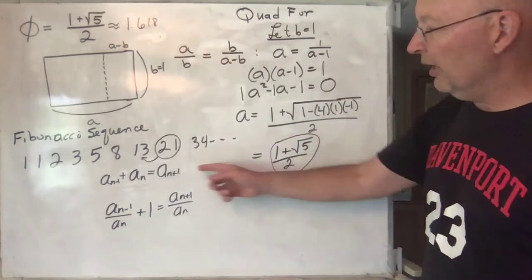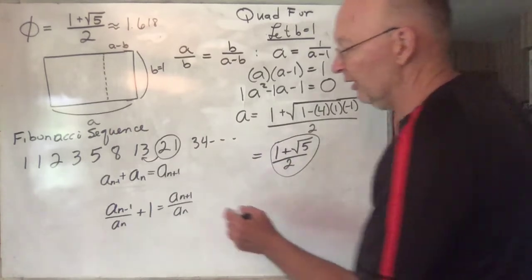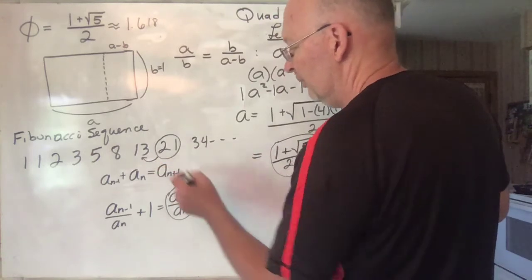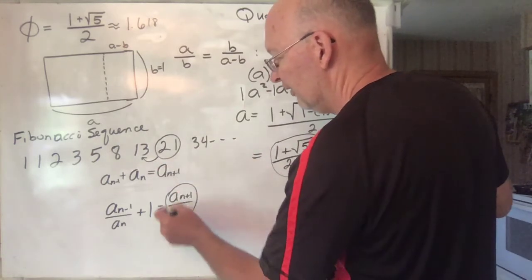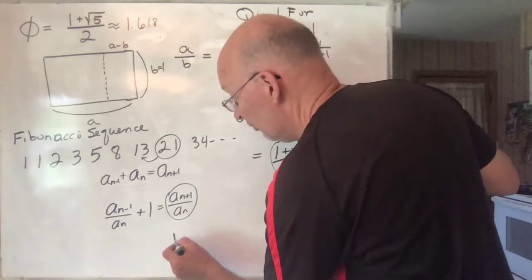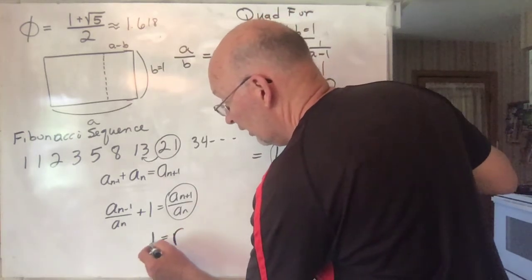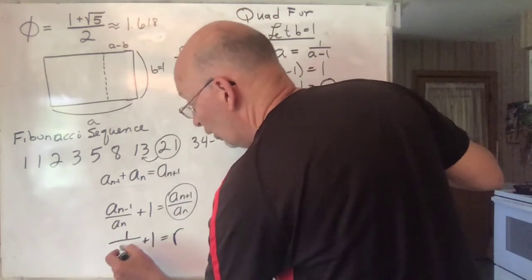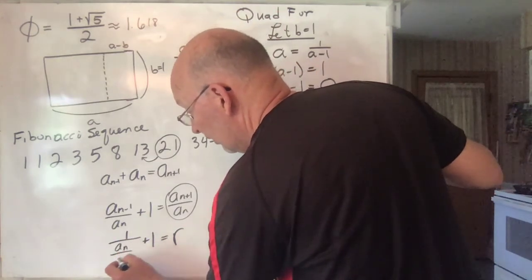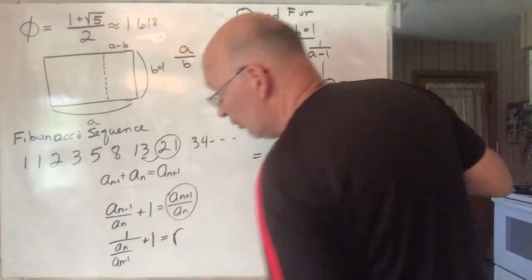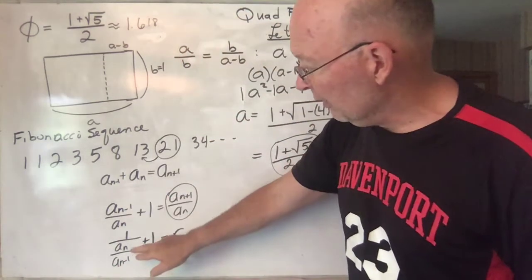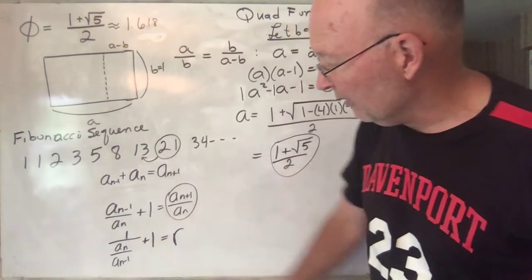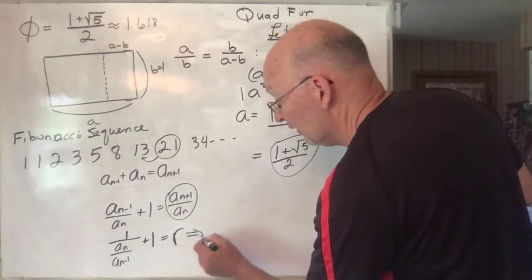And now, what did we say? We said as you go out farther and farther, this ratio approaches some number. Let's just call it r. So this is going to be r right here. Here you have 1, and I can do something kind of clever. I can write this as 1 over a sub n divided by a sub n minus 1. If I flip that, taking the reciprocal of it, that just gives you the r again.